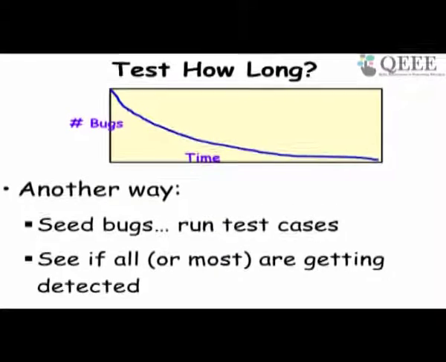Another way to know when to stop testing is to initially put in some known bugs. The developers or the test manager just puts in some bugs which he knows and sees whether all of them, or most of them, have got detected. Then he knows that the known bugs have got detected, and therefore possibly the unknown bugs have also got detected.